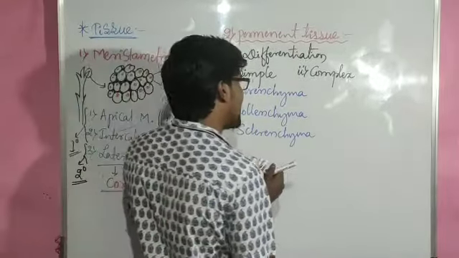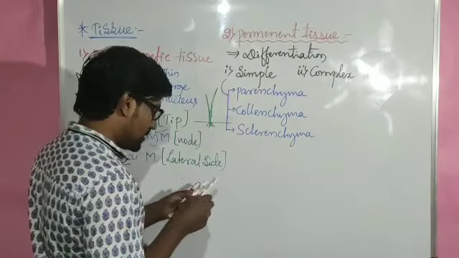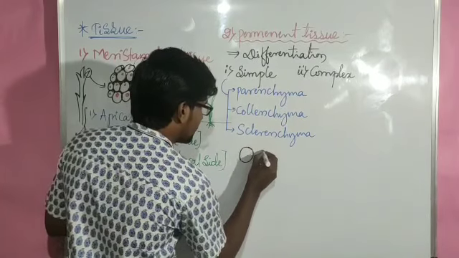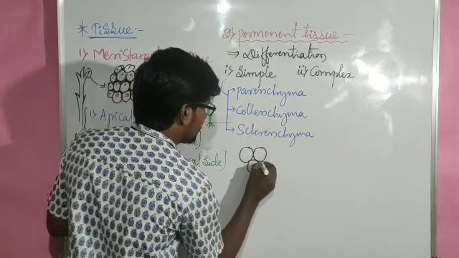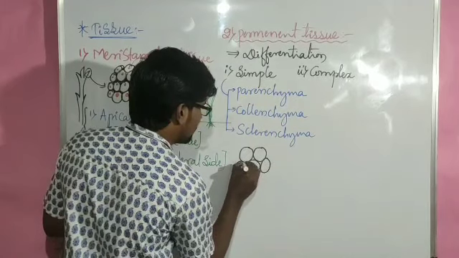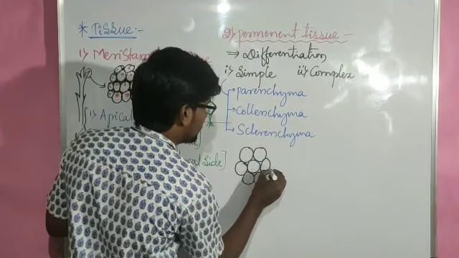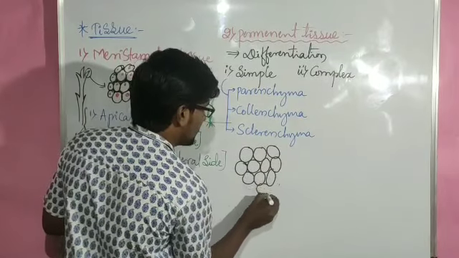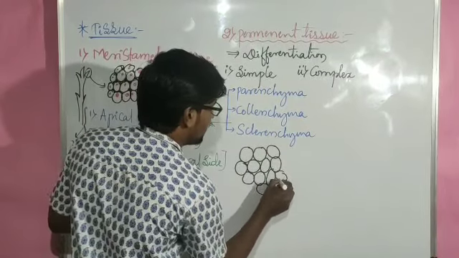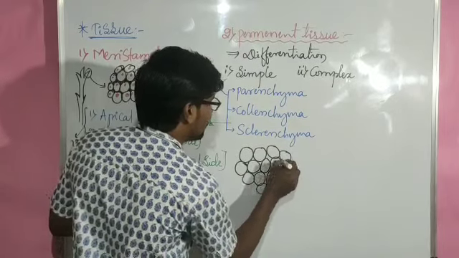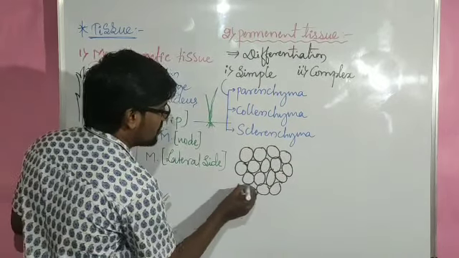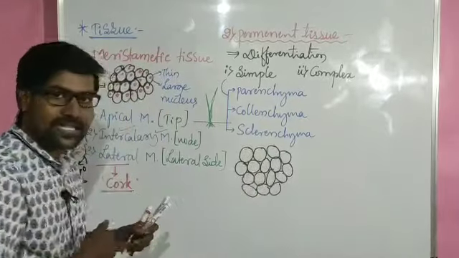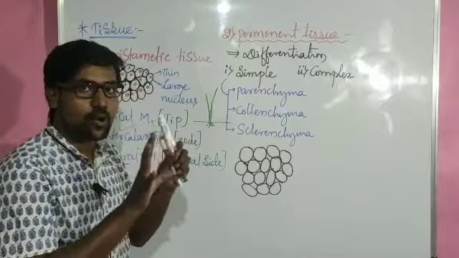If we consider parenchyma, let me show here. Yes, these are the parenchyma cells obtained from the meristematic cells. They will not divide.